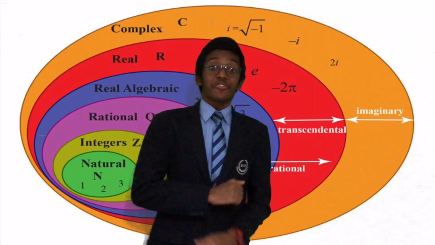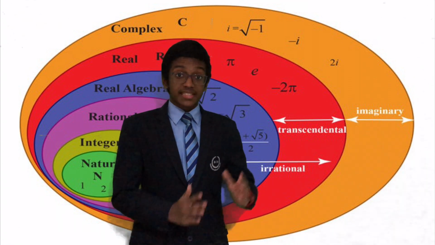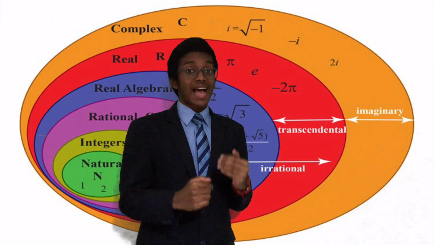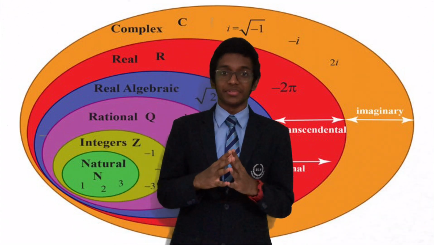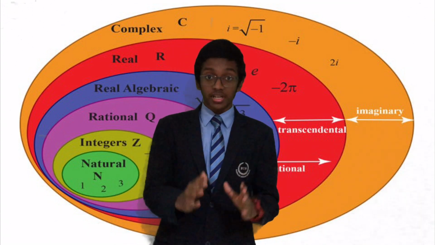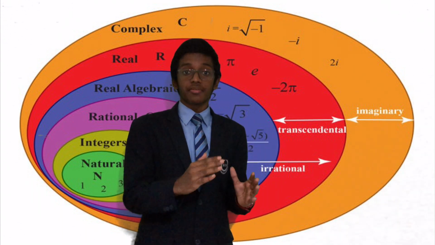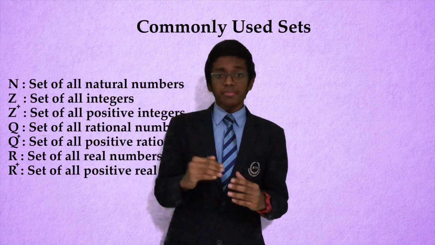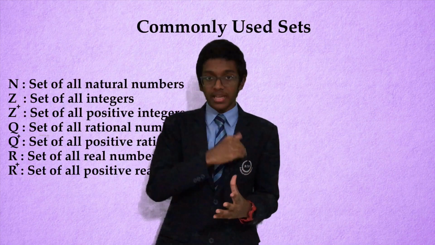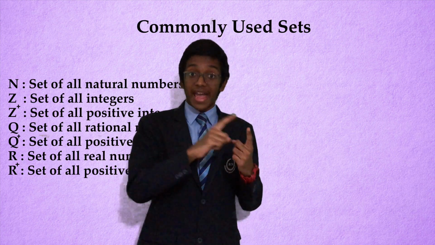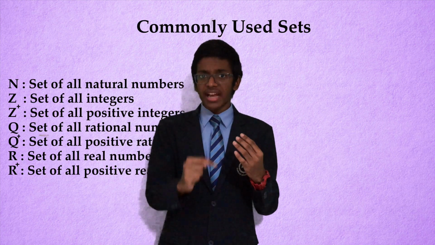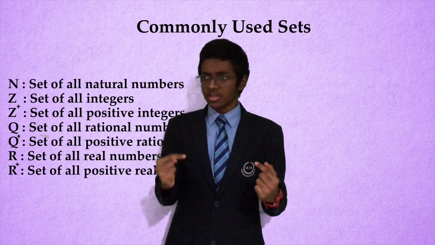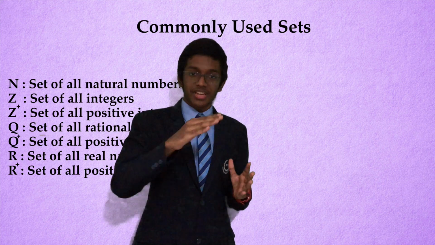In mathematics, we use various types of numbers such as natural numbers, integers, rational numbers, even real numbers, as well as the newly learned complex numbers. But to keep the idea of sets more clear and simple for all of you, I'll be only covering till real numbers for today. Moving forward, as you can see, there are many commonly used sets in mathematics, mainly based on these numbers, such as N, Z, Q, R, and you can see some of them have Q positive, Z positive and R positive. Wait, what are those? Let me explain in brief.